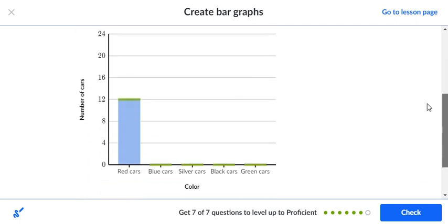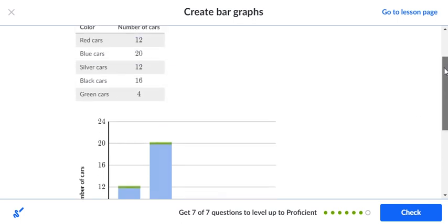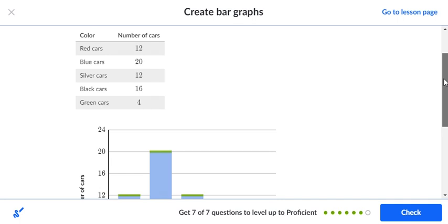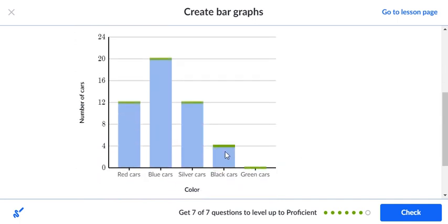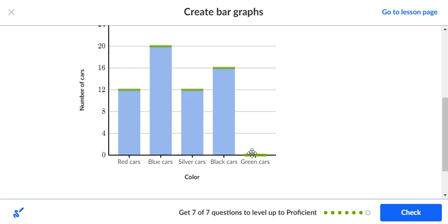The blue car goes to 20. So there is a 20. So we stop right there at the 20. The silver car is 12, so that's the same as the red car. Now the black car is at 16, so we drag this up. There it is. There's a 16 right there, so we stop there. No question about that. And the green car is at 4. And again, there is a 4 there, so we know exactly where to stop it at.